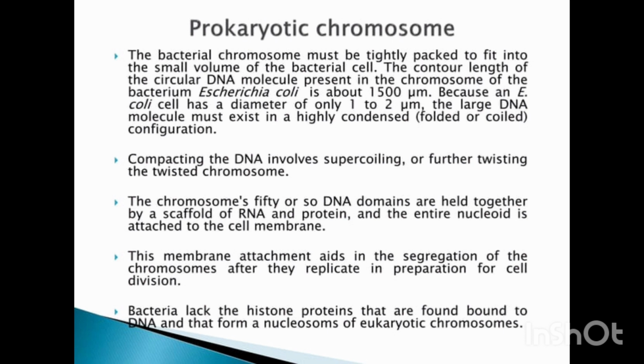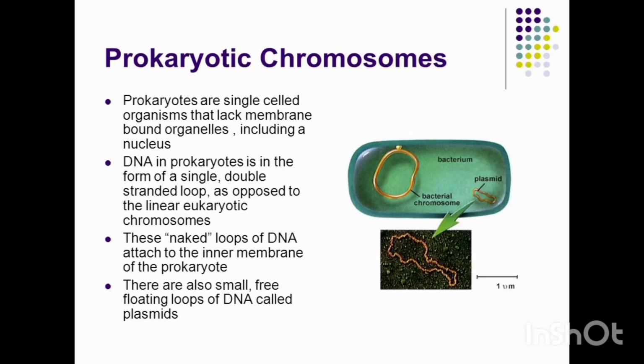The chromosome's 50 or so DNA loops are held together by a scaffold of RNA and protein, and the entire nucleoid is attached to the cell membrane. This membrane attachment aids in the segregation of these chromosomes after they replicate, in preparation for cell division. Bacteria lack the histone proteins that are found bound to the DNA and that form the nucleosomes of eukaryotic chromosomes.